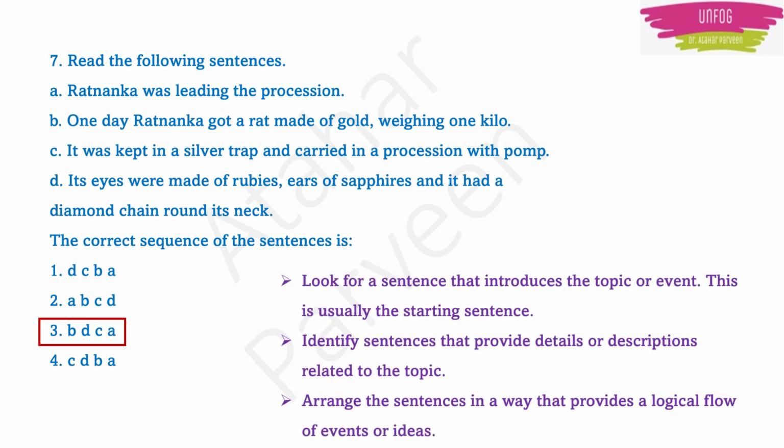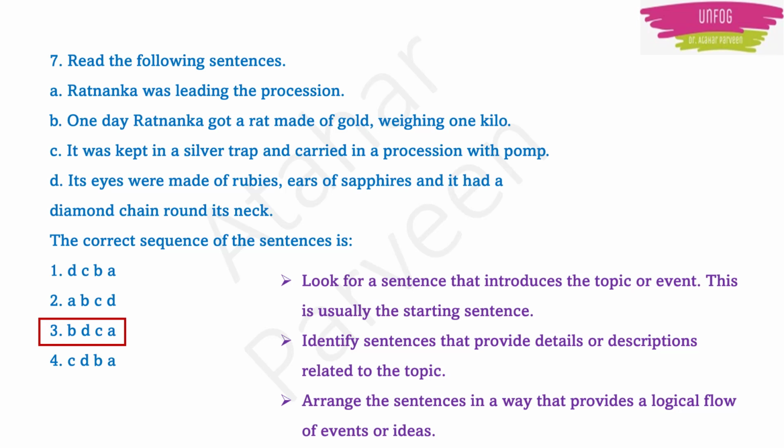Okay, so what you have to do in this type of questions in order to write the correct sequence of the sentences. First, look for a sentence that introduces the topic or event. So one day, once upon a time, correct? That will be usually the starting sentence. Next, identify sentences that provide details or descriptions related to the topic. That will be the body. In between that will come.